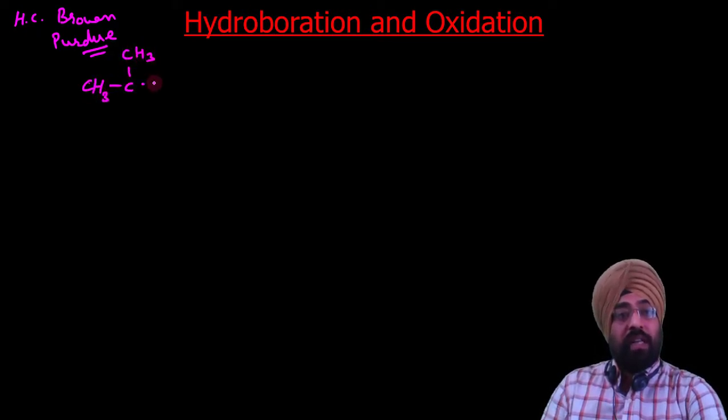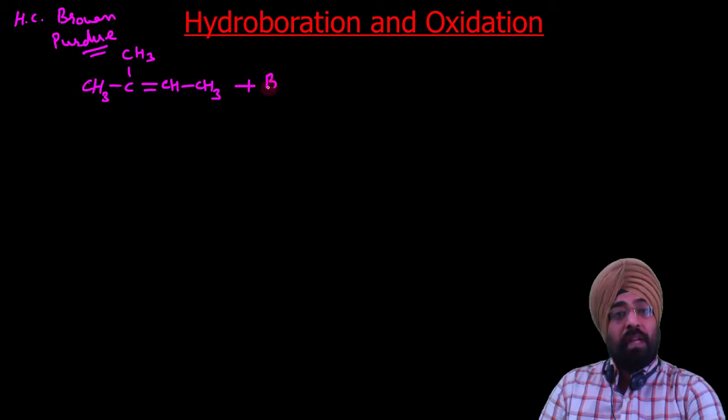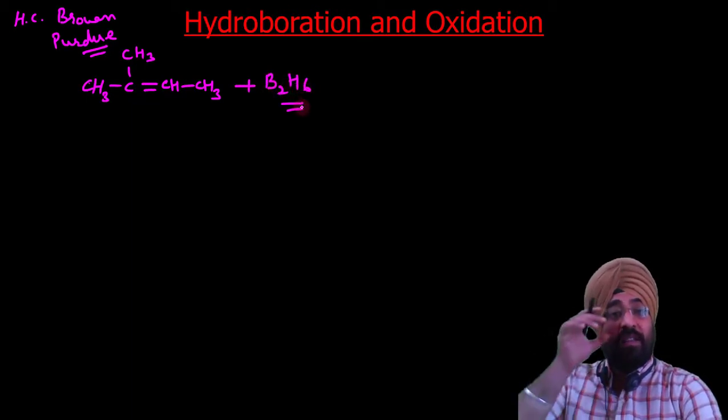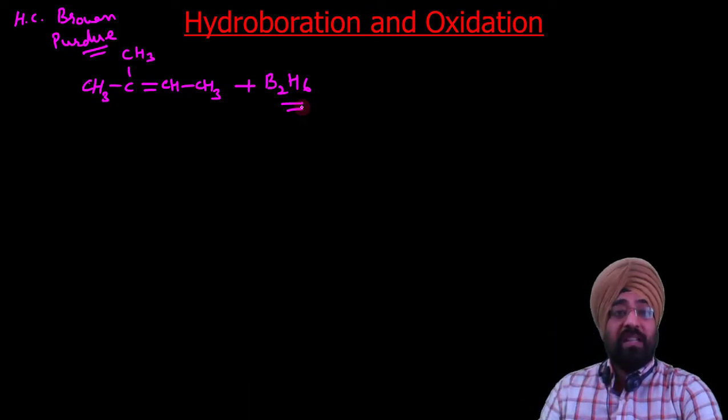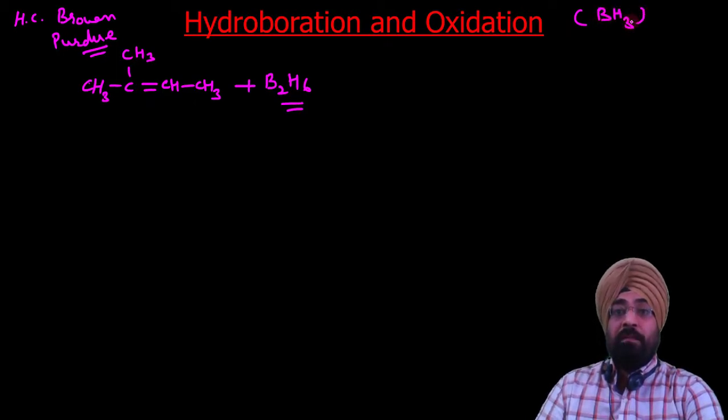Suppose this is the alkene, with a double bond and CH3. Diborane is B2H6, and we will discuss what it is in our next slide. This molecule of diborane is actually a dimer of borane, BH3. Borane is BH3, and it dimerizes to give diborane.